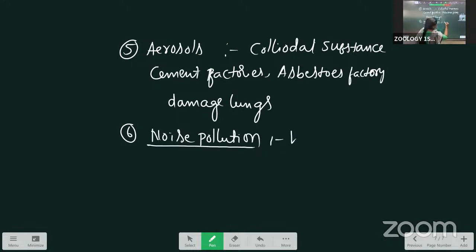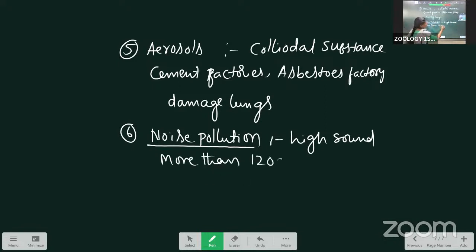High sound more than 120 decibels is called noise pollution. What are the effects of noise pollution? If the noise pollution is more than 150 decibels, what will happen? It damages the eardrums.